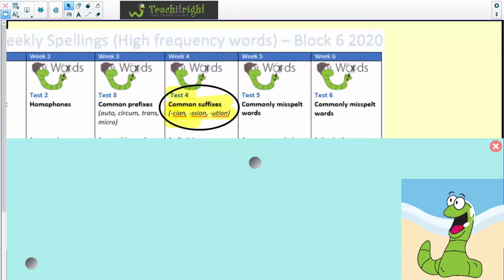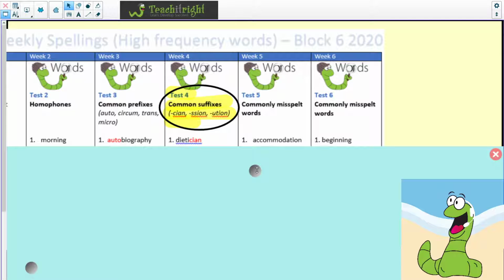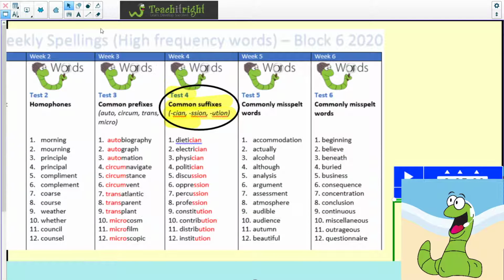So hopefully you found those words okay this week. Hope you were also able to learn the definitions of those words as well. Let's have a look down through, see if we can reveal to you what those words are. So there we are: dietitian, electrician, physician, politician, discussion, oppression, percussion, profession, constitution, contribution, distribution and institution.